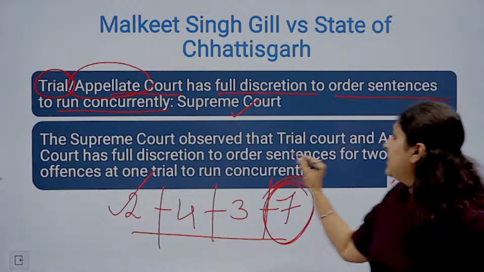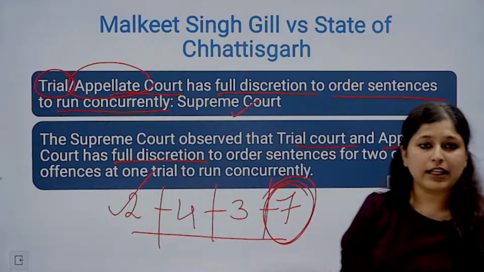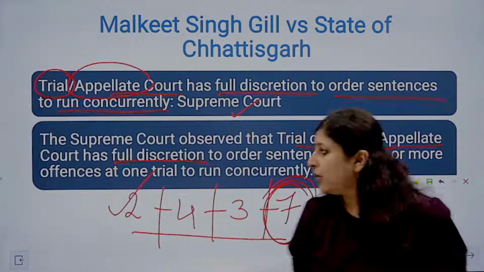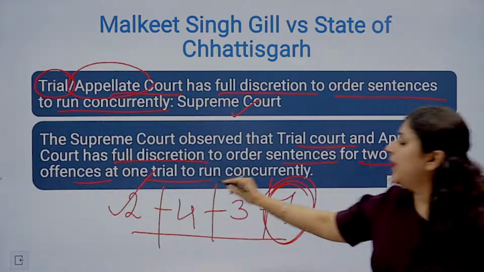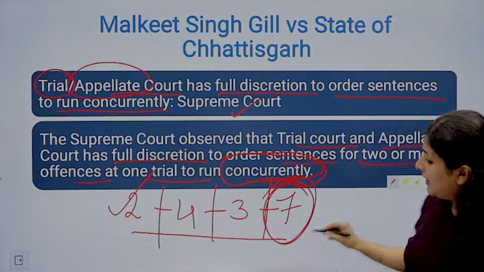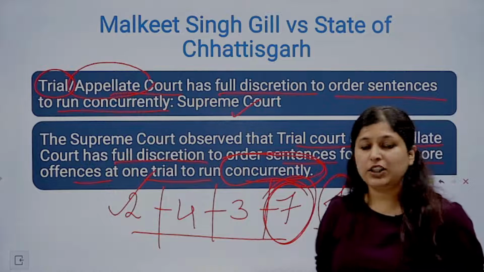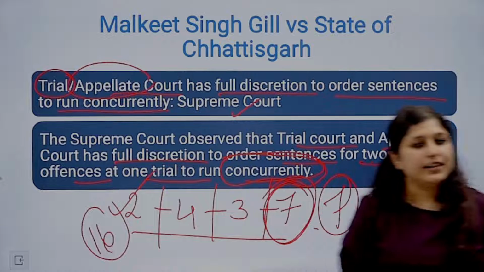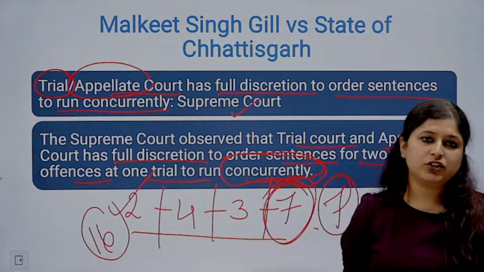So the Supreme Court observed that the trial court as well as the appellate court has full discretion. They do not need a revision. They do not need an approval by any other authority to order sentences for 2 or more offences at one trial to run concurrently. So it is allowed that with concurrent running, the maximum period that will come here is 7 years, whereas in the other situation it would be 16 years if we do consecutive running. Okay, so the courts have this full power. Let's move to the next judgment.